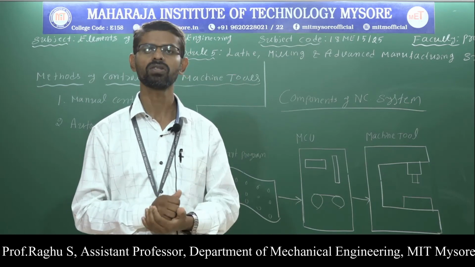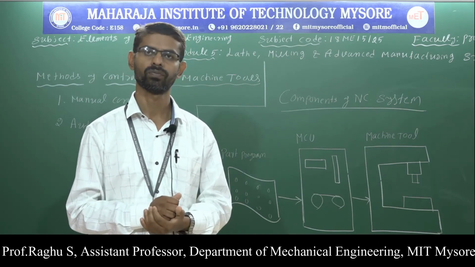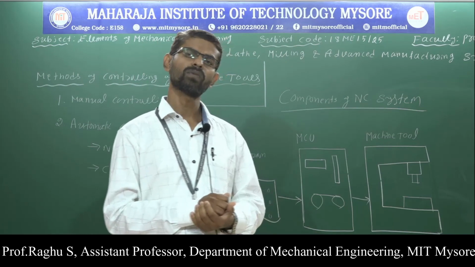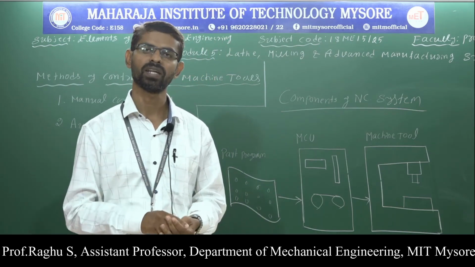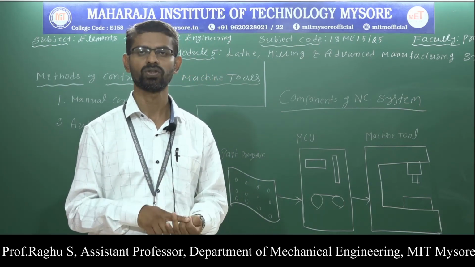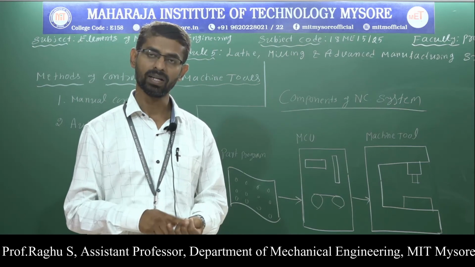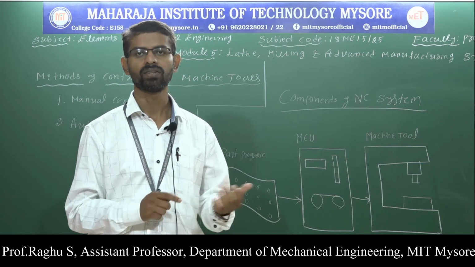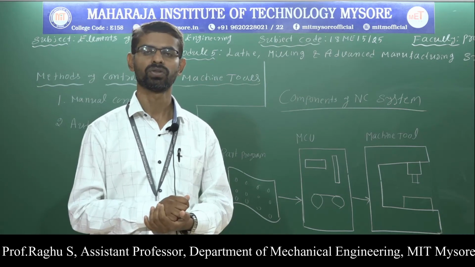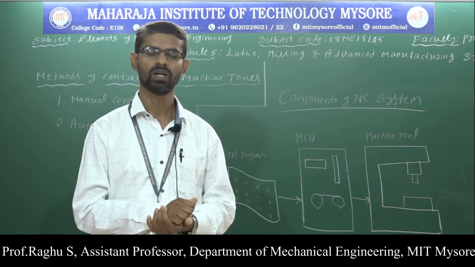Under these conditions, we can use CNC machines. Examples of CNC machines are CNC lathe, CNC milling, CNC drilling machines, then CNC welding, CNC water jet machine, and CNC electrical discharge machining. So these are some applications of CNC machine.